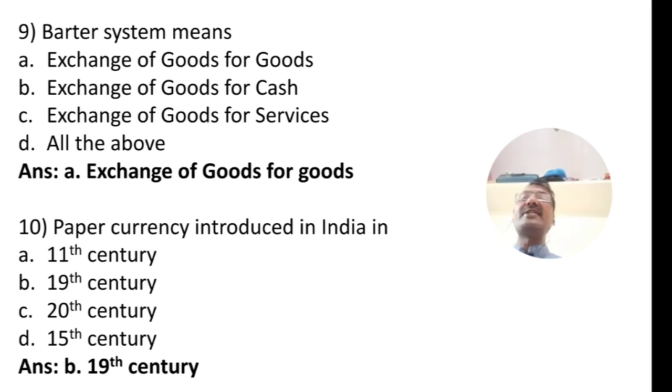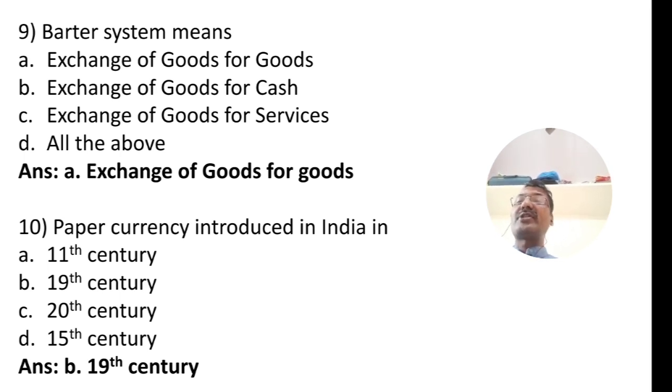When money is not there, the people used to do the transaction by exchanging goods against goods. When money came in, automatically the people started using money. But before the existence of money, the transactions were completed with the exchange of goods with goods. That is called the barter system. So the correct answer is A, exchange of goods for goods.